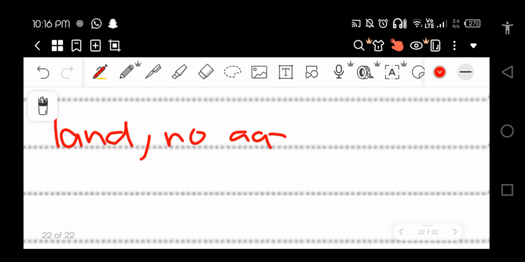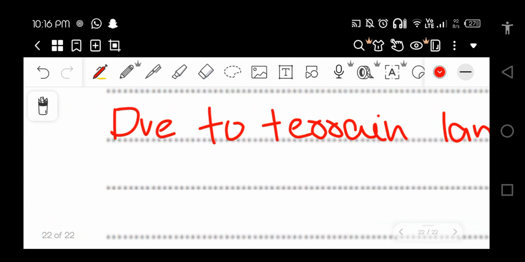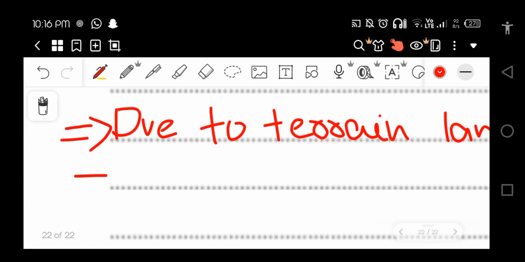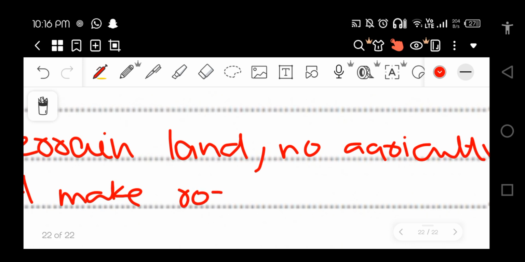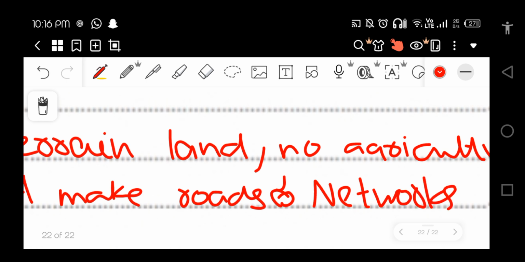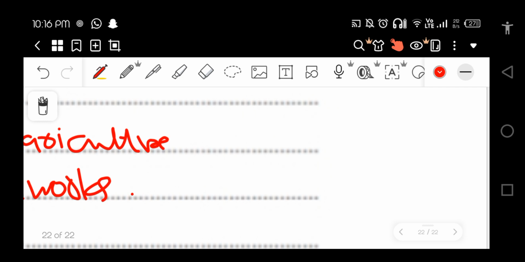First point, we can't make roads and networks. That's why no trading or transportation. No transportation, because there are no roads.